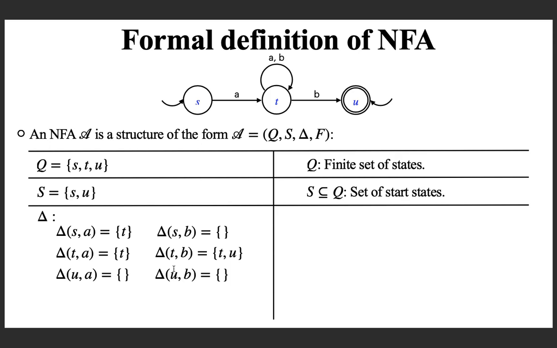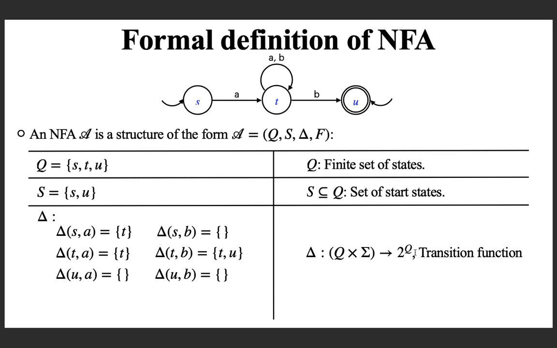So that is the example NFA, and if you formalize this, you can define it either as a relation or a function, but we are going to define it as a function. From a state, for an input symbol, the next state can be a subset of states.